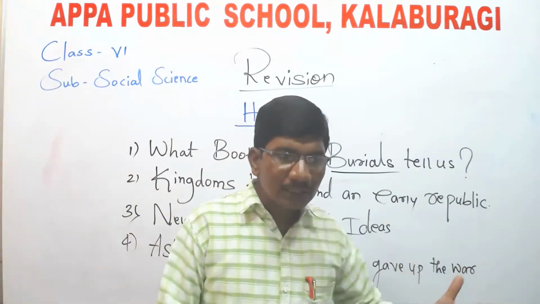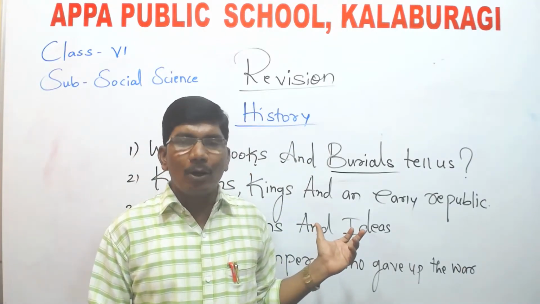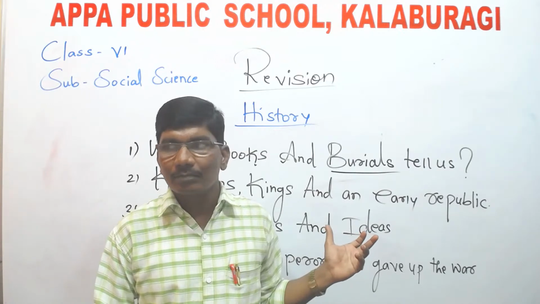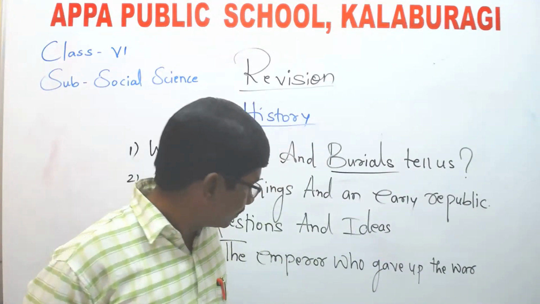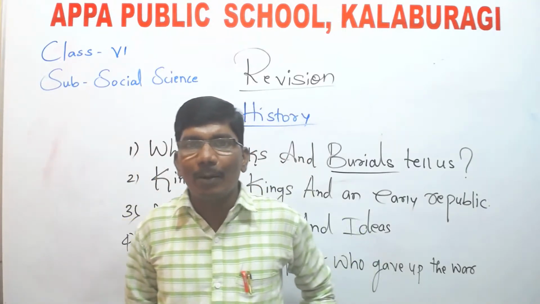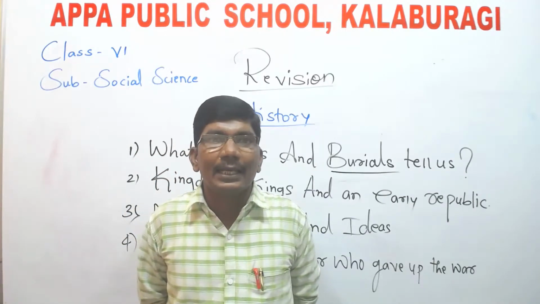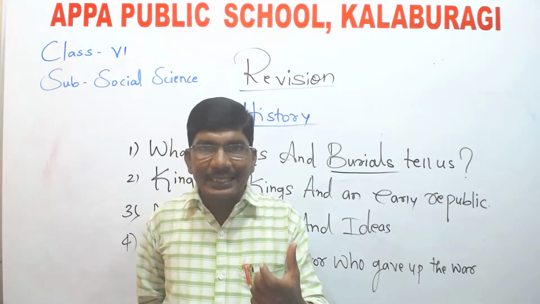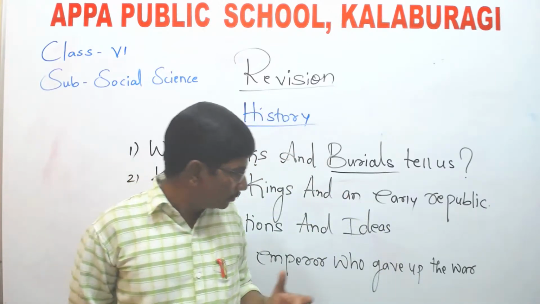Ashoka, the emperor who gave up war. About the great ruler Ashoka, you have already studied. One thing I want to tell you about this ruler: he participated in the Kalinga war.